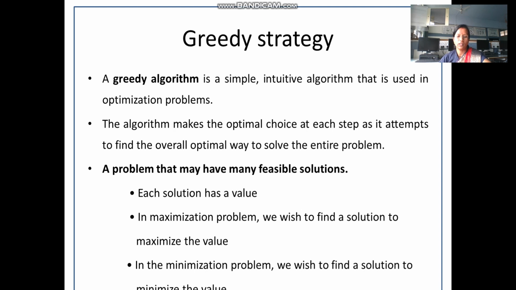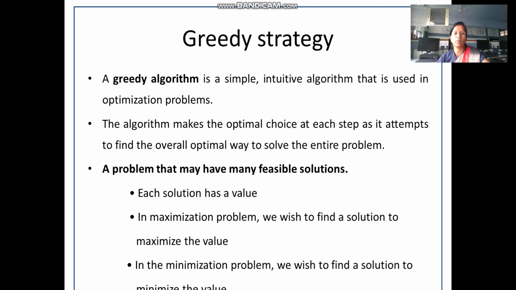And what are optimization problems? Optimization problems are those problems which need either minimized or maximized results. So they are also called minimization problems or maximization problems. So algorithms have an optimal choice at each step as they attempt to find the overall optimal way to solve the entire problem. A problem may have many feasible solutions wherein every solution has some value.